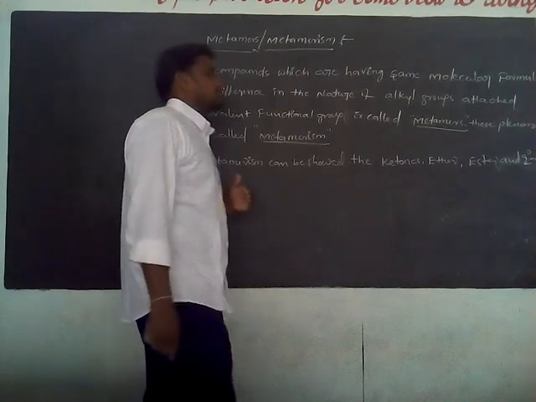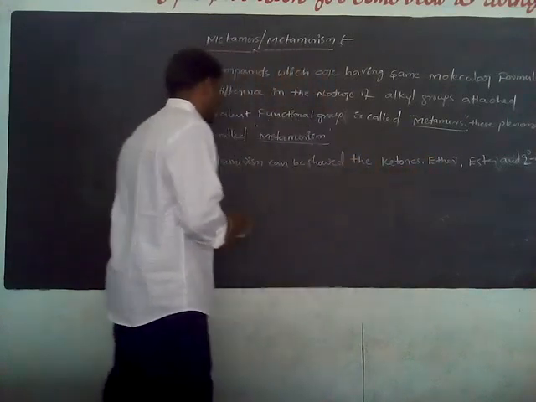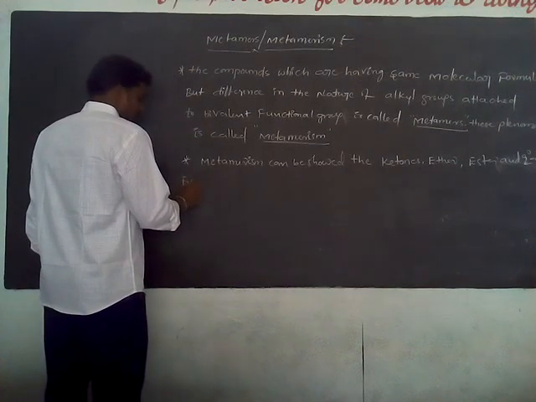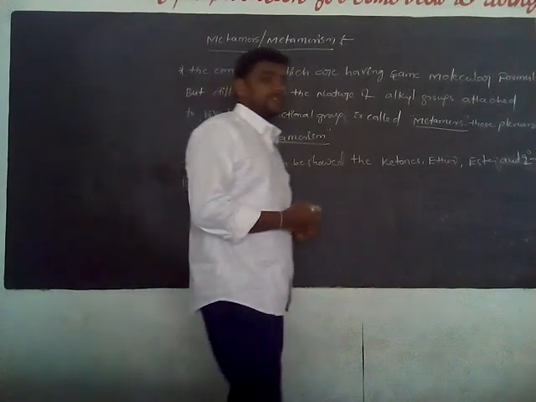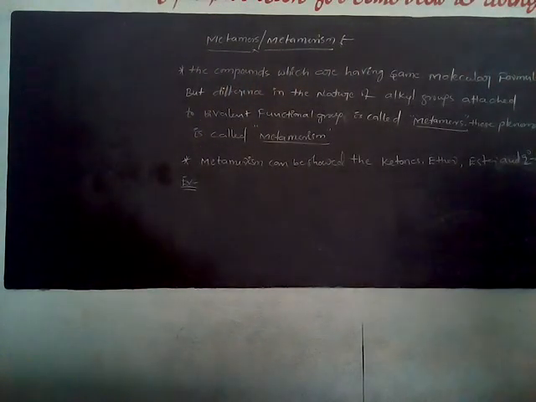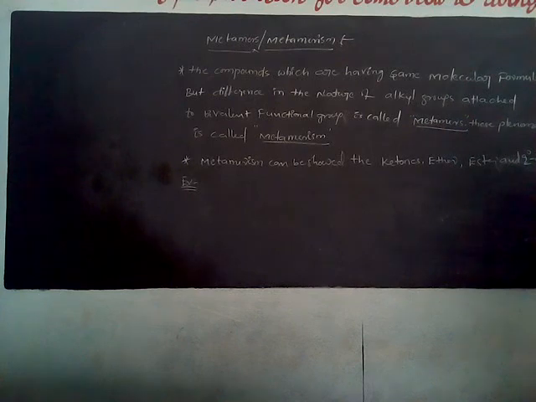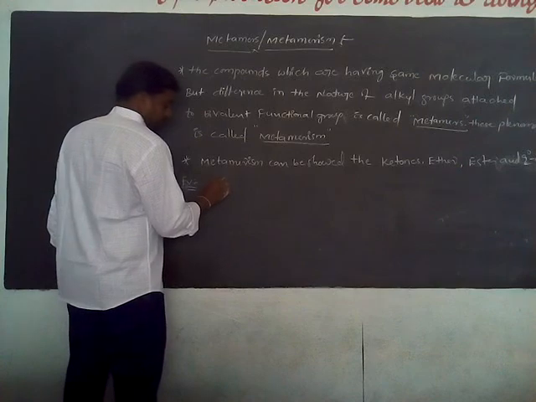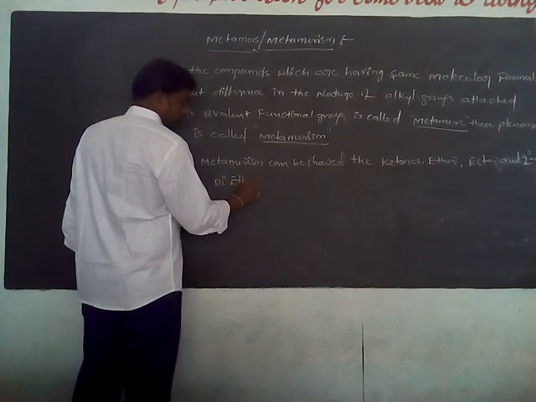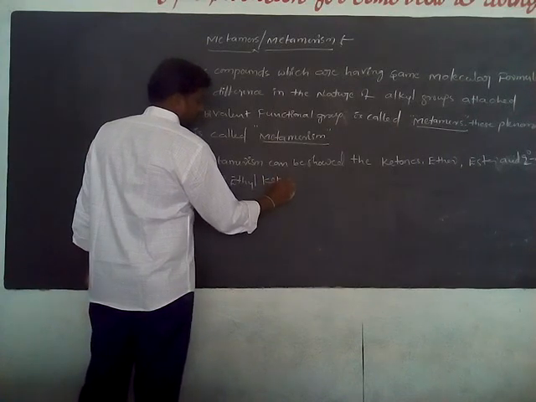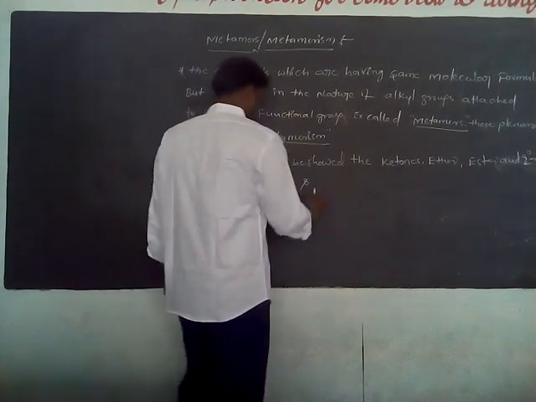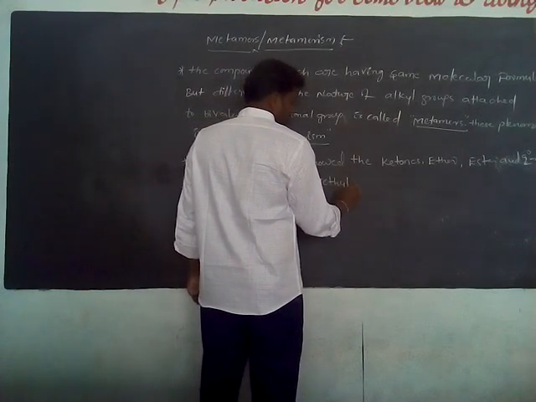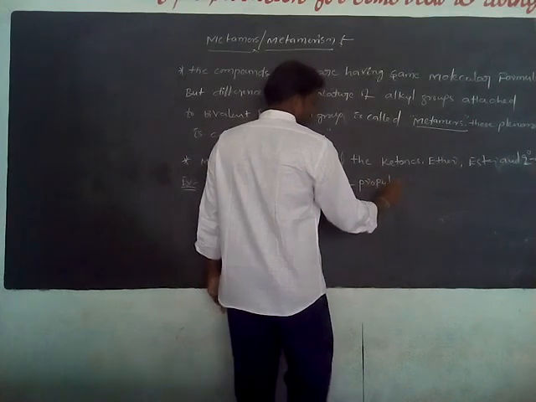For an example, I take ketones: diethyl ketone and methyl propyl ketone.